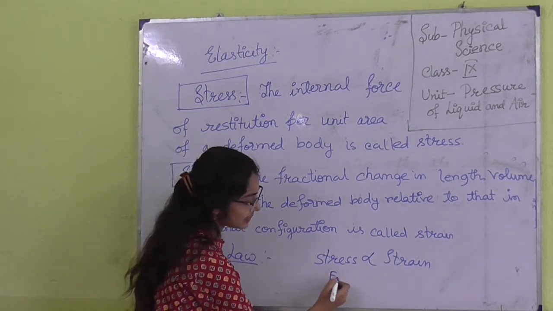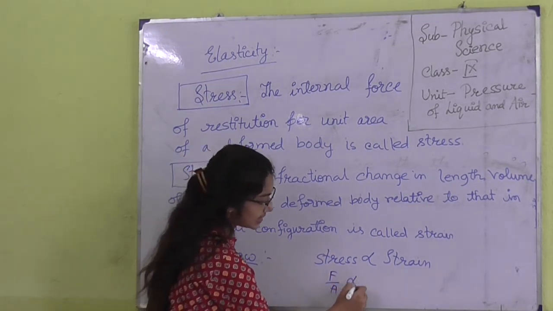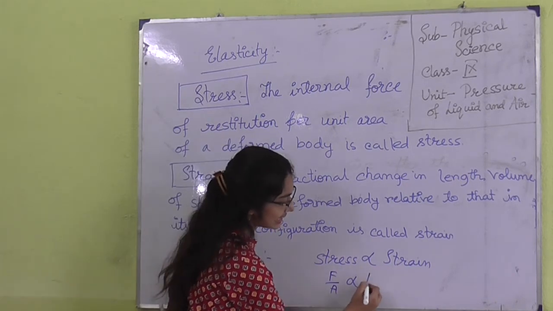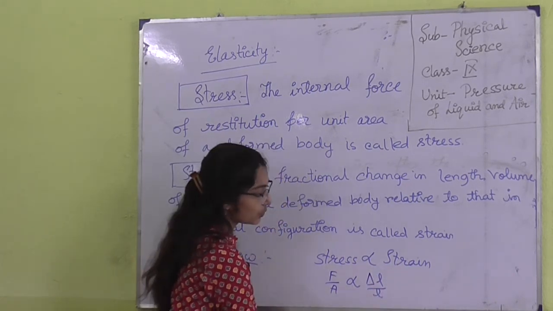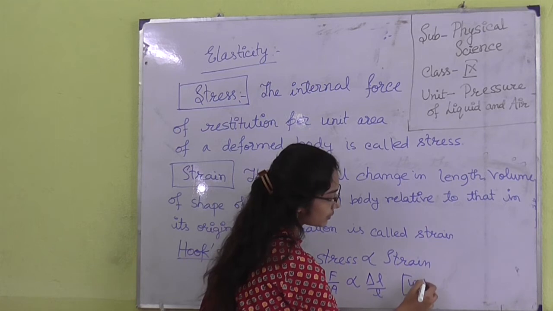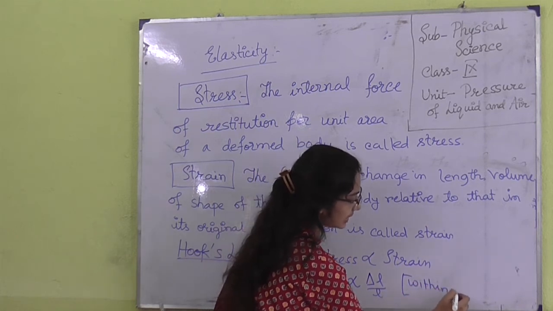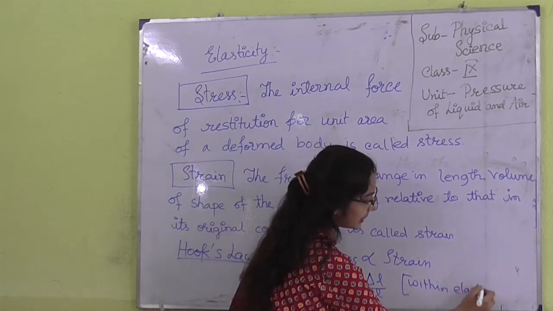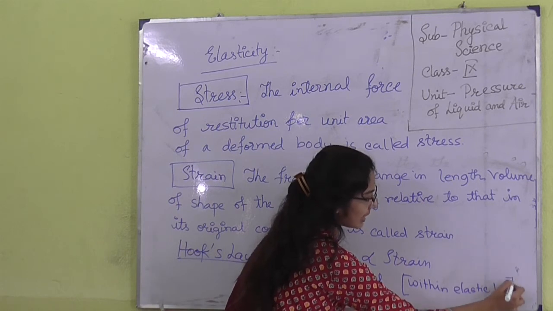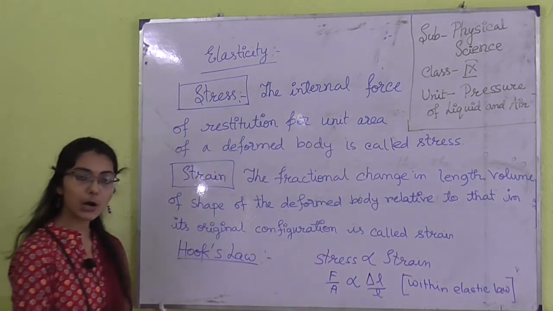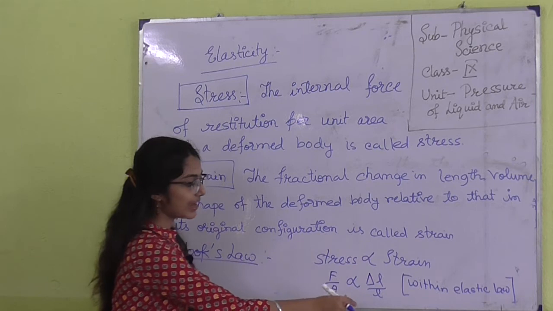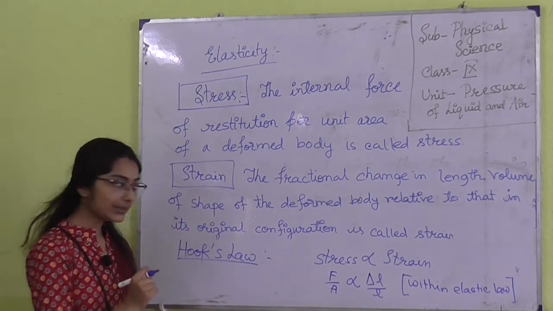So stress, basically F by A, is proportional to strain, that is del L by L, within elastic limit. You have to mention this, within elastic limit. So Hooke's law is very, very important. Let's state Hooke's law: F by A varies as del L by L.